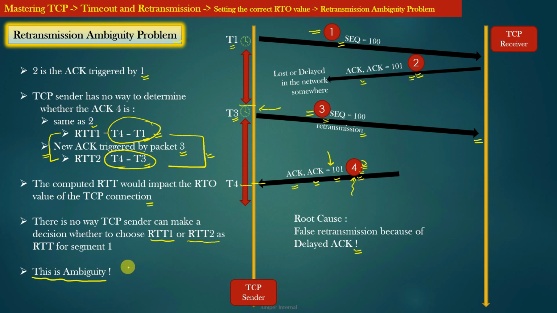Because the TCP sender cannot decide which RTT to choose, it has no way to update the final RTO value, because we know that the RTO value is computed from sample RTTs. So the solution to this retransmission ambiguity problem is Karn's algorithm, which we will discuss next.